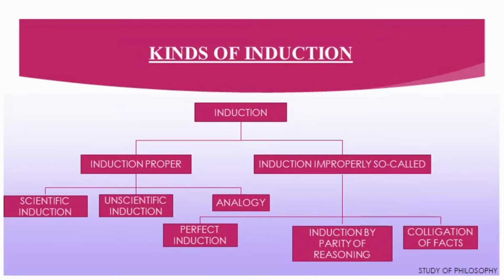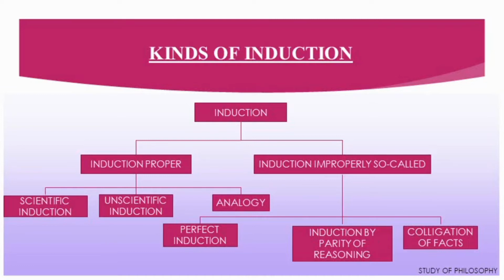As you can see on the flow chart, induction is broadly classified into two kinds. One is induction proper and the other is induction improperly so-called.